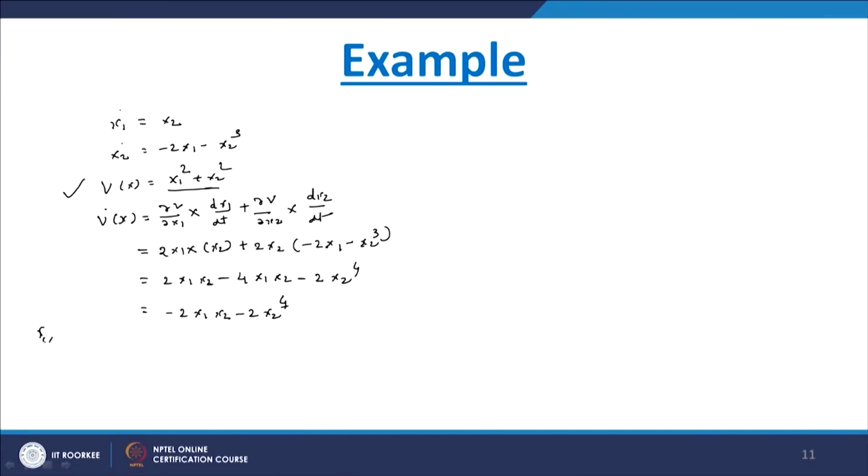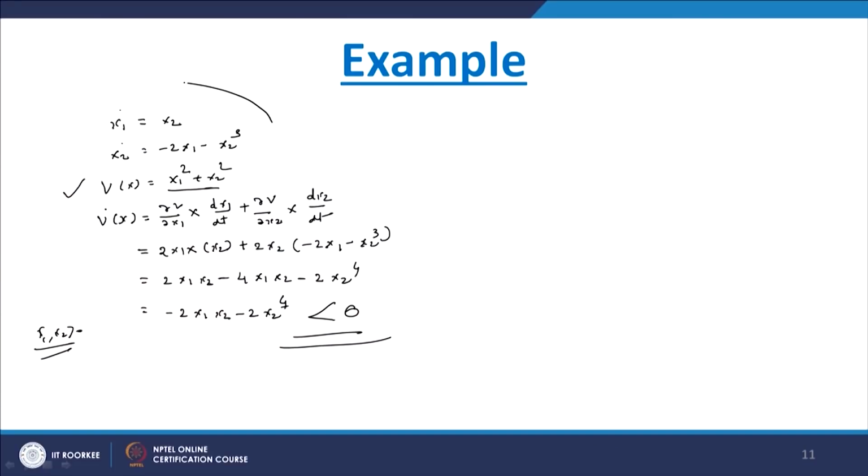Now here you see, you take any values of x1 x2, but which must be greater than 0. For any of these values of x1 x2 greater than 0, you will get v dot x is always less than 0, except one condition, when x1 equals 0 or x2 equals 0. So if this is the case, it means that v dot x is negative definite, less than 0. It means that our system which we have considered is a stable system.